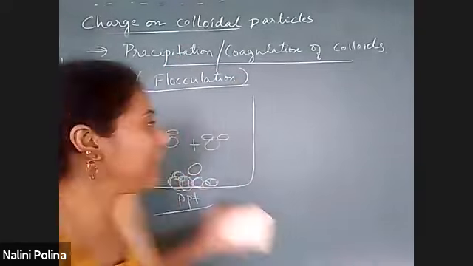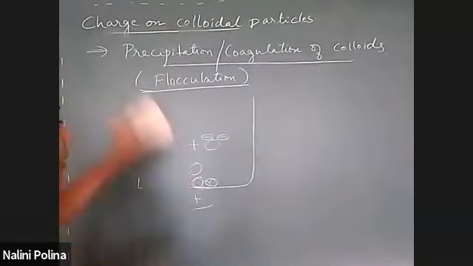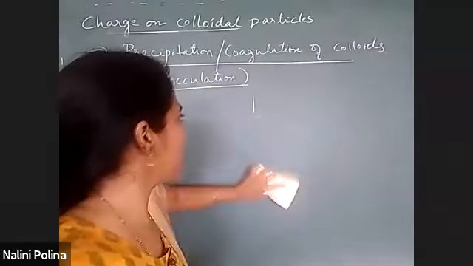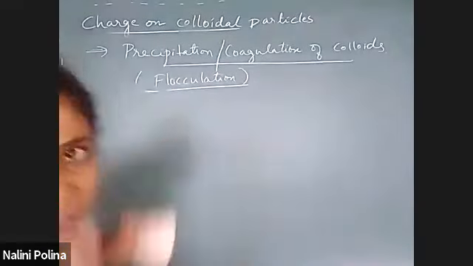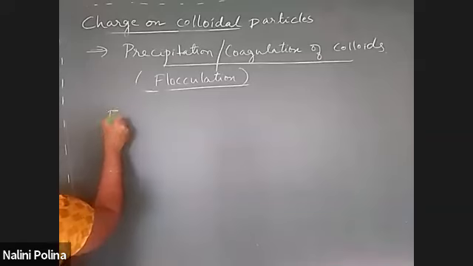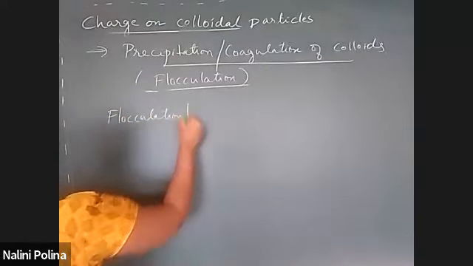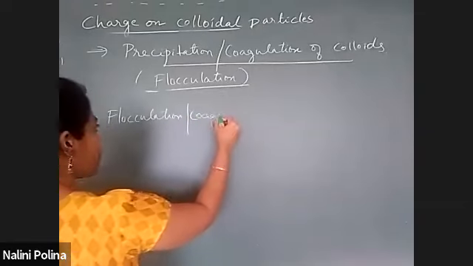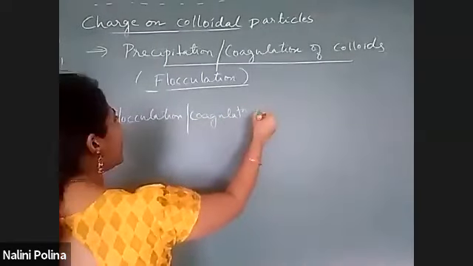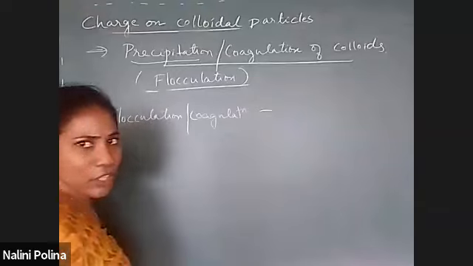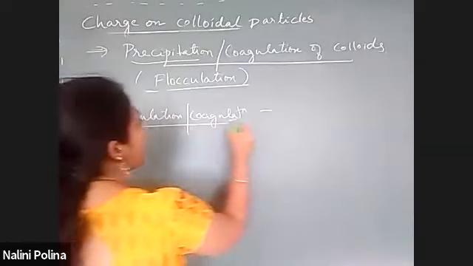Okay, so what we actually mean by flocculation in the form of a definition is, take down the definition for flocculation. Flocculation, or it can also be called coagulation, or it can also be called precipitation. Okay, so take a definition.